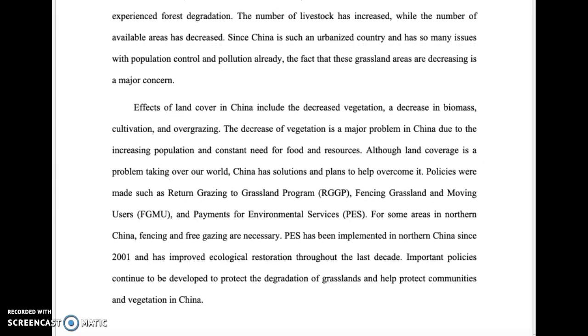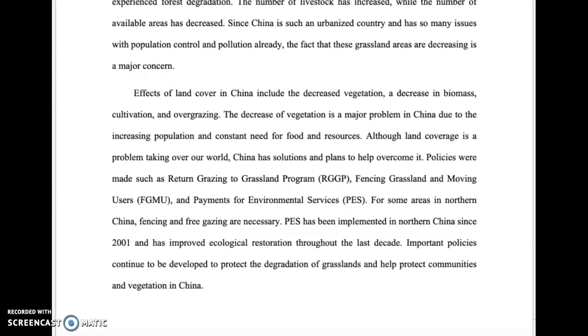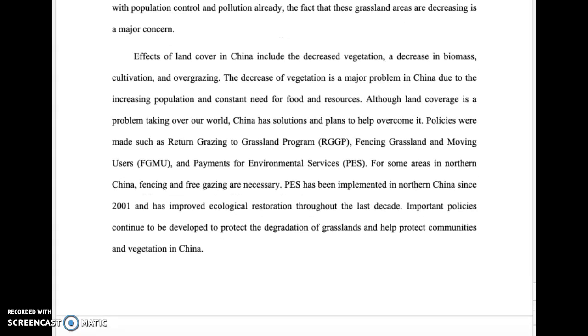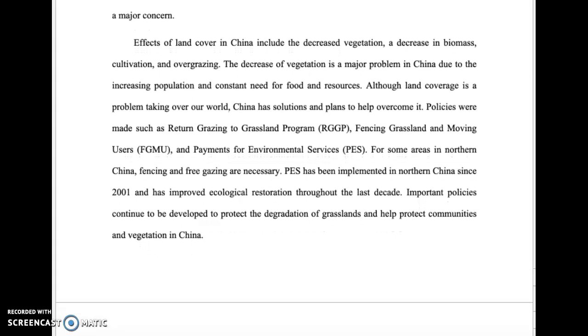Since China is such an urbanized country and has so many issues with population control and pollution already, the fact that these grassland areas are decreasing is a major concern. Effects of land cover in China include the decreased vegetation, a decrease in biomass, cultivation, and overgrazing. The decrease of vegetation is a major problem in China due to the increasing population and constant need for food and resources.